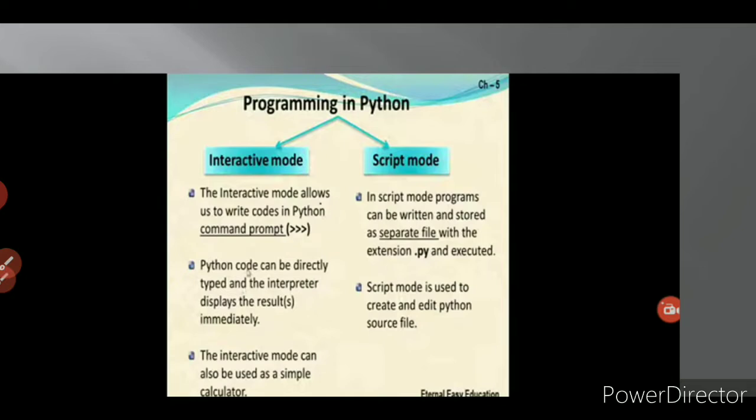Then the script mode is used to create and edit Python source files. So programming in Python means we can write in two modes. One is interactive mode, the other one is script mode. In interactive mode, we can directly type our Python program in the command prompt. After that, each line will be executed one by one. But in script mode, we have to open a separate file and type the whole program. Then we have to save the file along with the .py extension. Then only we can execute the program.